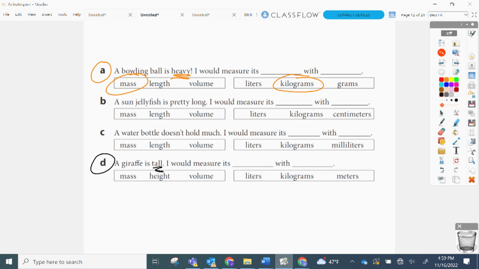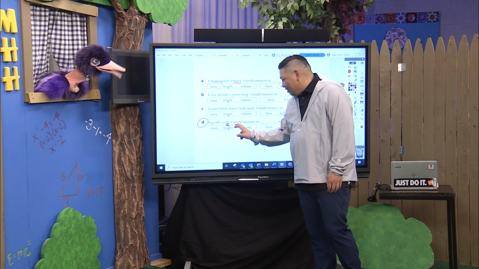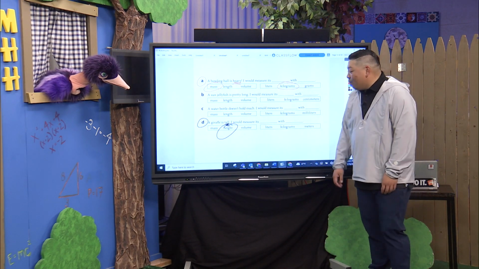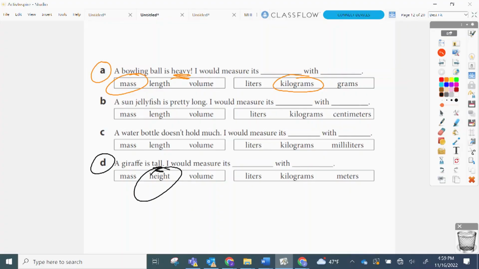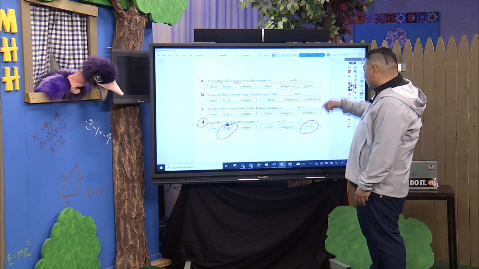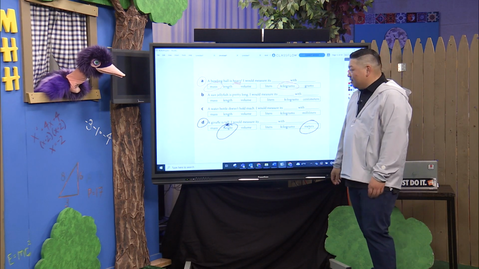All right, so when we're talking about how tall he is, do we measure its mass, its height, or its volume? Well, I'd probably go with height. Kevin was a big guy, so height. All right, so we're going to measure his height. Are we doing that with liters, kilograms, or meters? I'm going to go with meters because it's not a liquid. A giraffe is not a liquid, and we're not measuring its mass. We're measuring its height, which is the distance from the ground up. So that would be measured in meters.